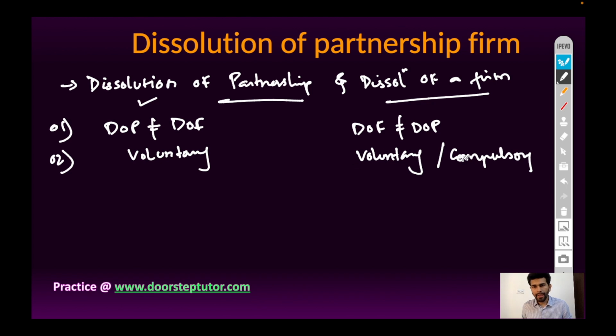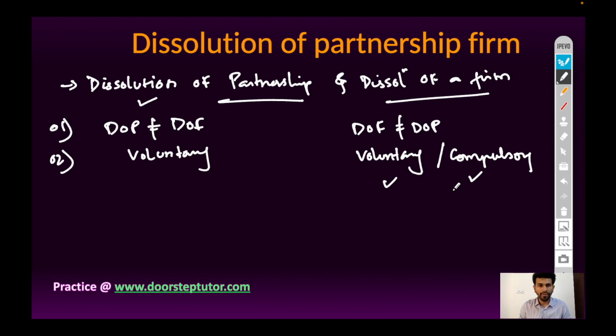So there can be voluntary or compulsory dissolution of a firm. Even a partner can dissolve the partnership firm by giving 14 days notice, or after completion of a particular duration a business can close down. So dissolution of a firm can be a voluntary or compulsory act depending upon the situation.